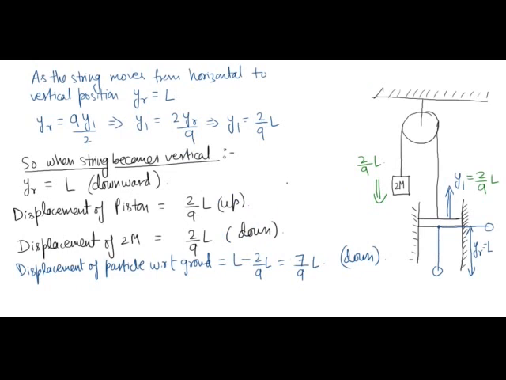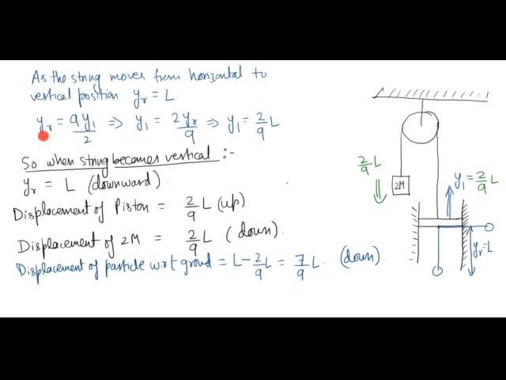Now initially the string was horizontal and finally it is vertical. So as the string moves from horizontal to vertical position, yr is equal to L. If I take my t initial here and t final here, then the relative vertical displacement of this particle is L. So the question is, can I find the vertical displacement of this piston in this interval of time?